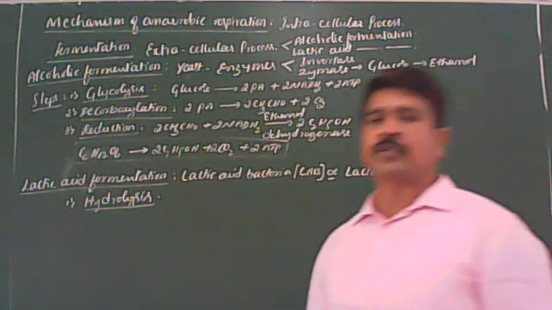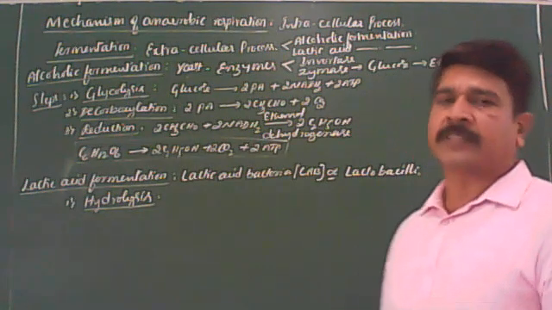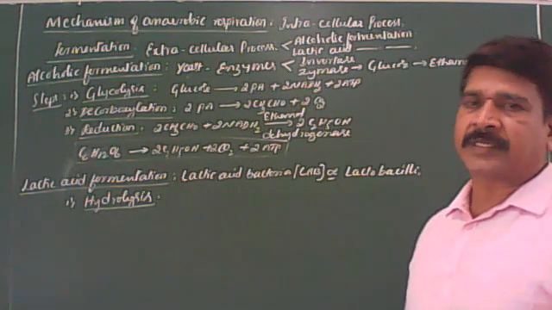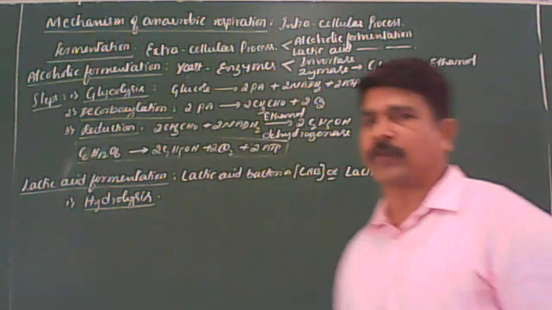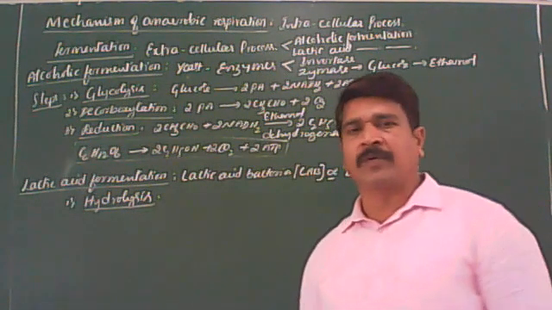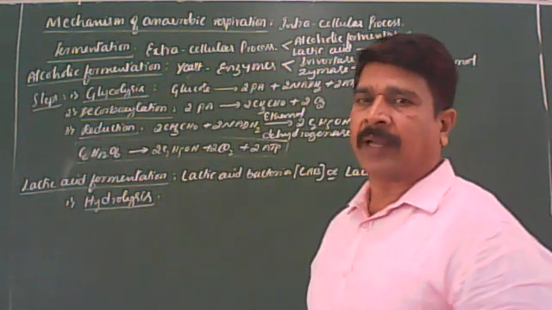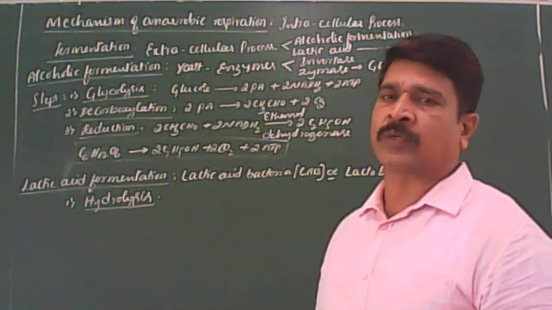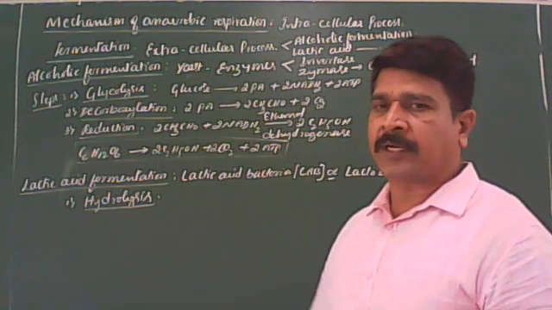Can you name the milk sugar present in milk? It is also a disaccharide because it is made up of two monosaccharide units only. That is why it is commonly called a disaccharide. If anybody would like to give the answer. Lactose only. So this is the disaccharide present in milk.